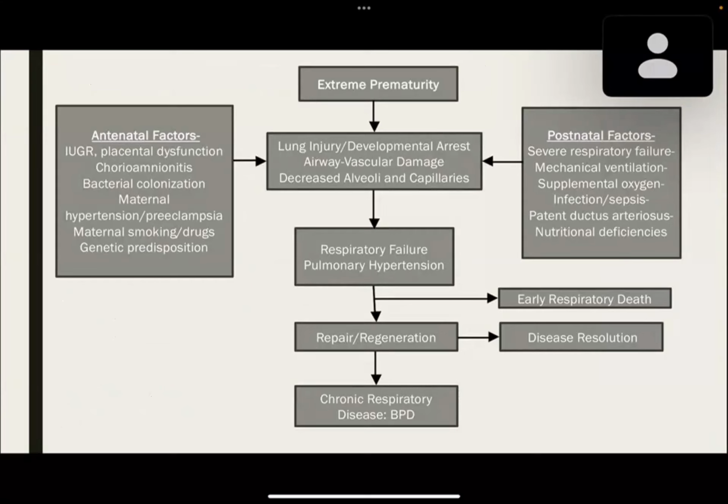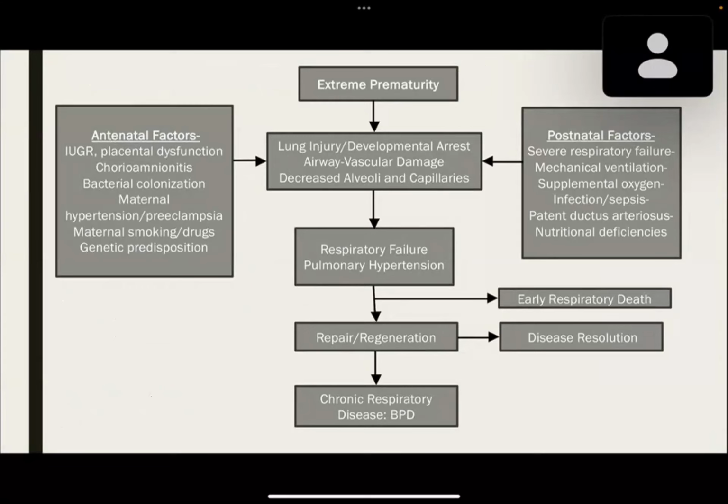So in a nutshell, as discussed earlier, the main factors are antenatal factors, postnatal factors, and prematurity. Quick overview: antenatal factors, IUGR, chorioamnionitis, preeclampsia, maternal smoking, extreme prematurity.